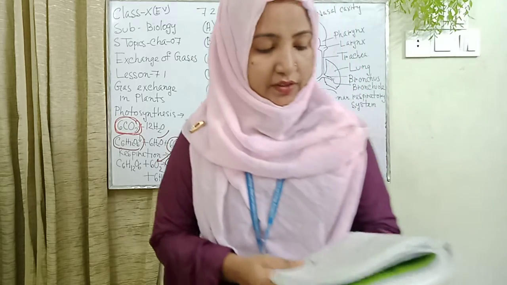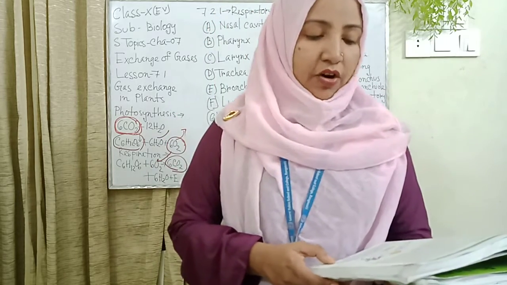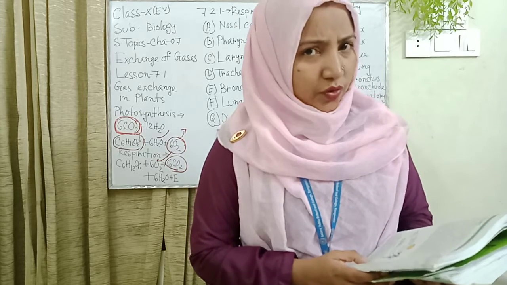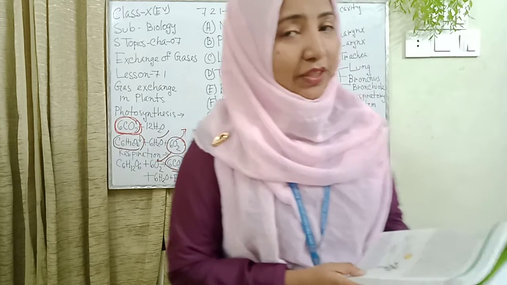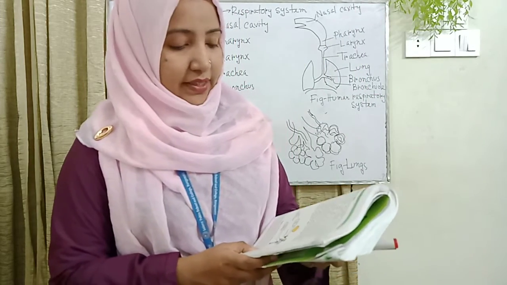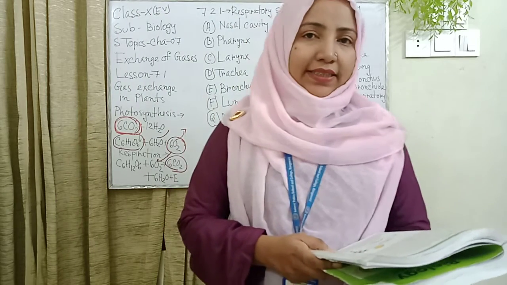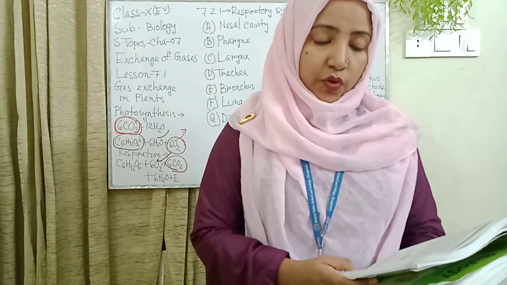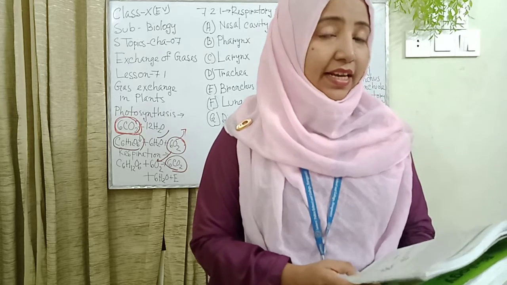There is no special organ in the plant for breathing. Does the plant have a nose? No, they have no special structure for breathing. The exchange of oxygen and carbon dioxide and other gases occurs through the stomata of leaves and lenticels.